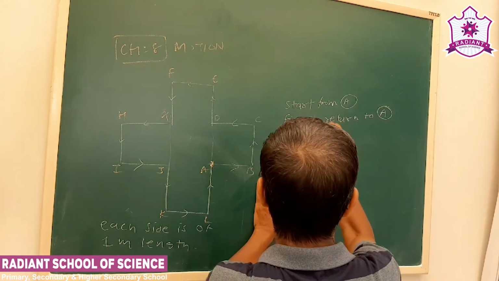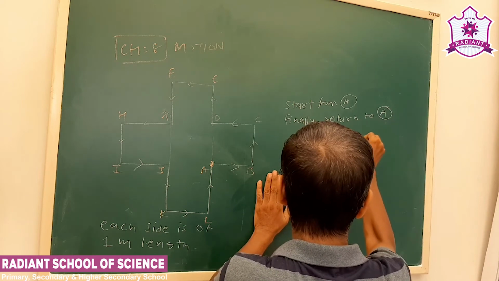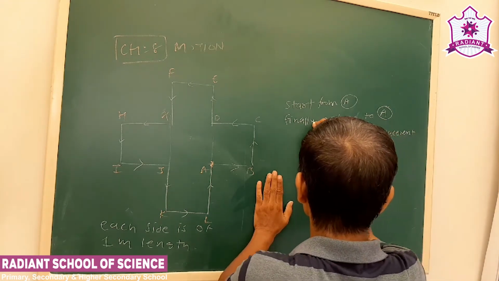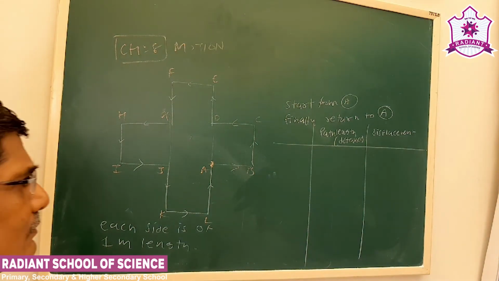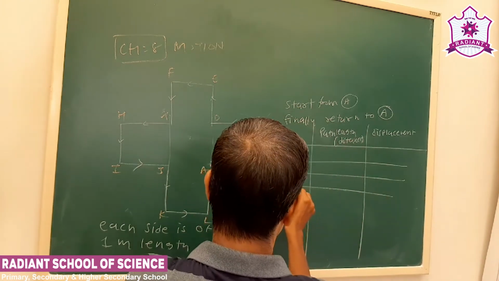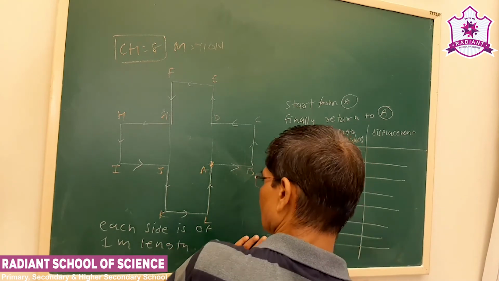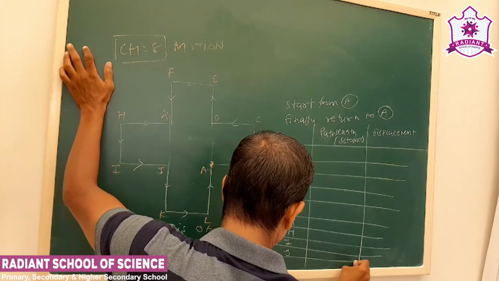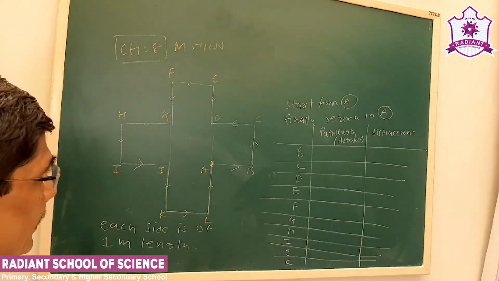See the path length or distance. At each point we write in a tabulated form, so our work will come easy.